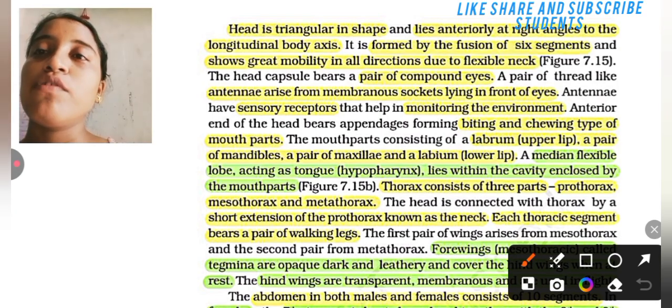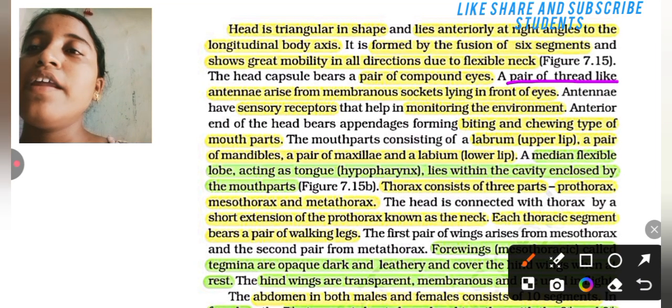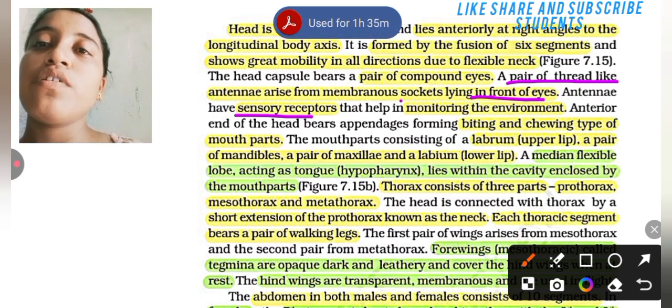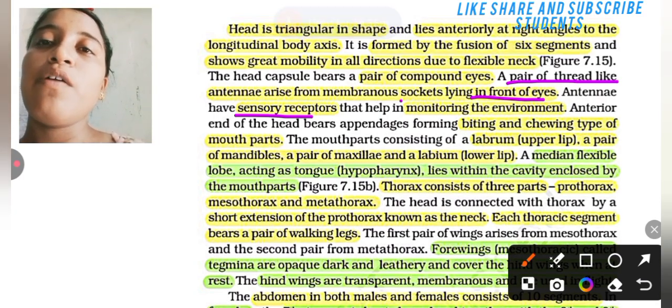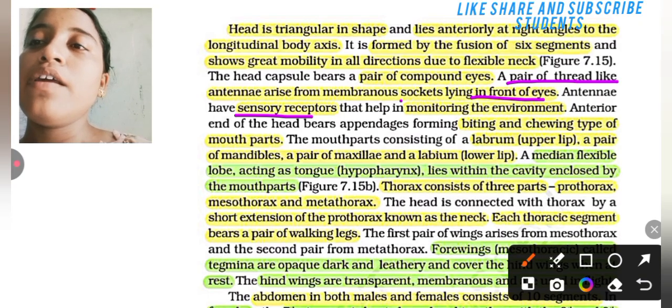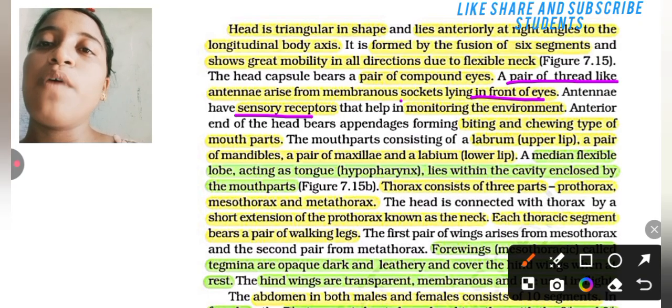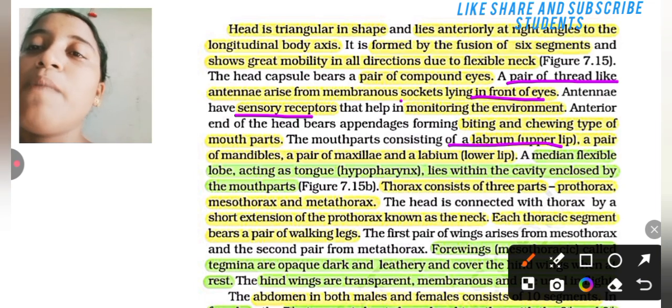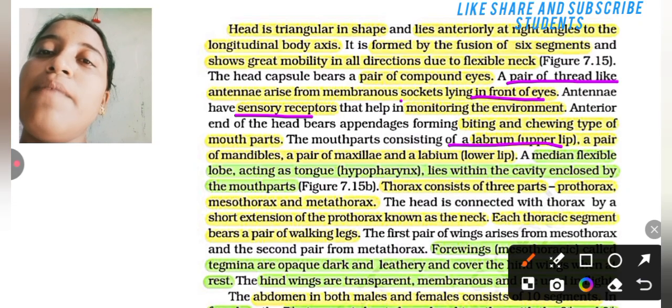The head capsule bears a pair of compound eyes, and a pair of thread-like antennae arises from a membranous socket lying near the eyes. The antennae have sensory receptors that help in monitoring the environment. The anterior end of the head bears appendages forming the biting and chewing type of mouth parts. The mouth parts consist of the labrum, the upper lip, a pair of mandibles, a pair of maxillae, and a labium, the lower lip.